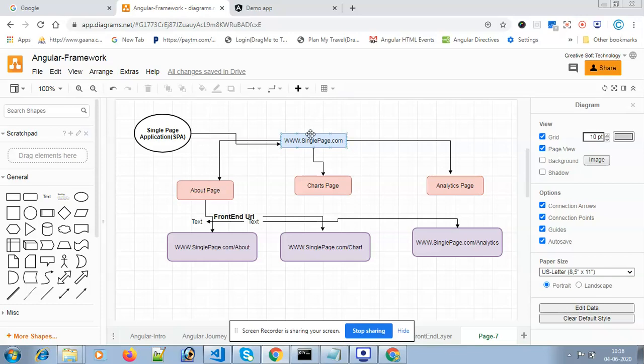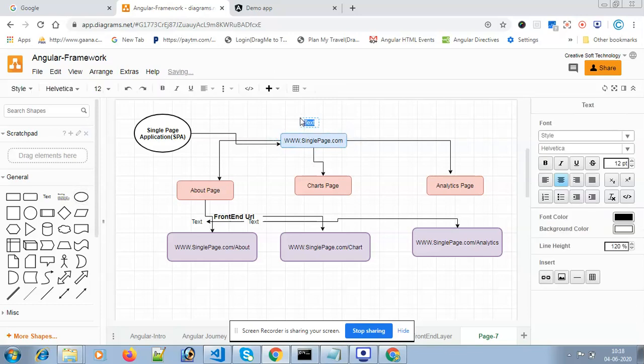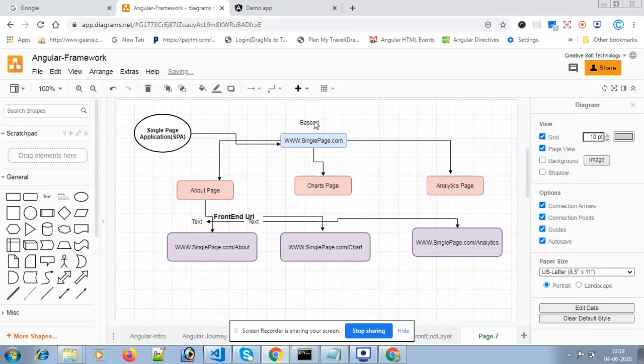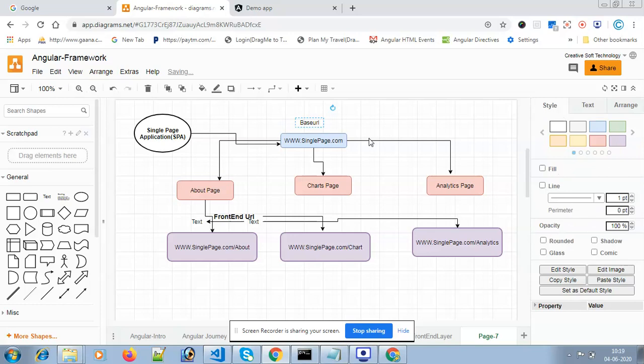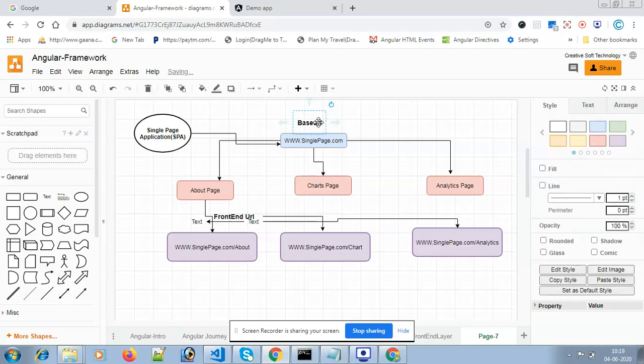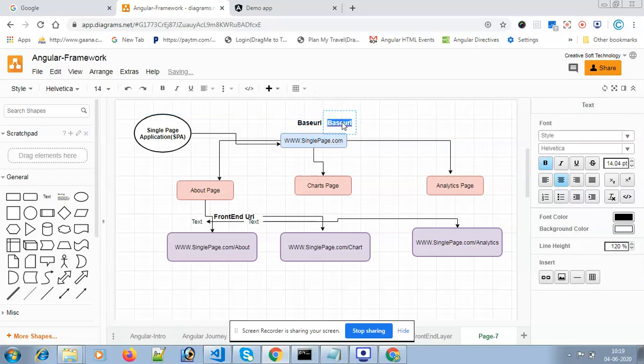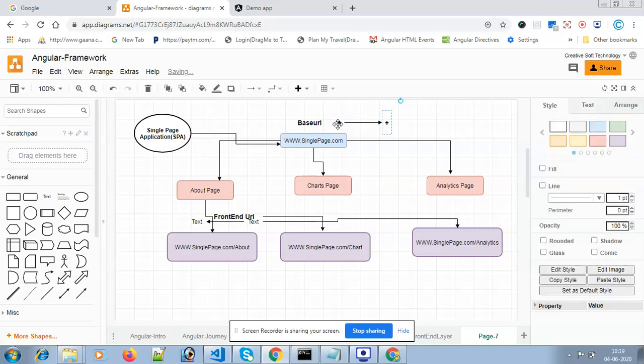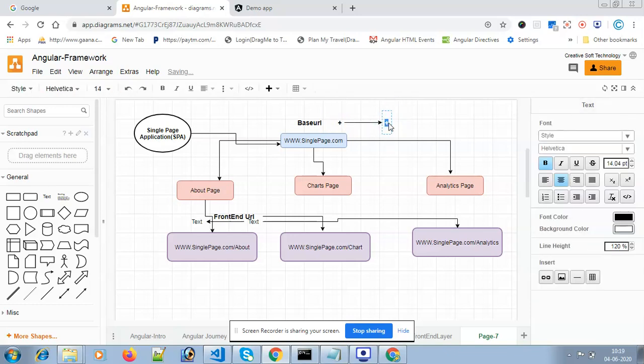This is the base URL, plus the route, routing.